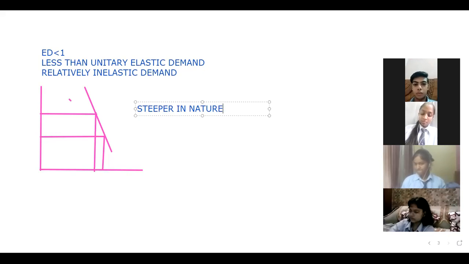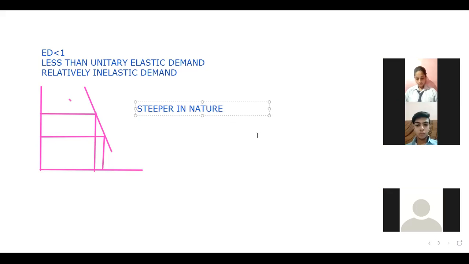This is of course a steeper curve. ये steeper in nature है, right? ध्यान रखना आपने इसका. This curve is steeper in nature. All right, clear to everyone? Is there any doubt or is it clear to everyone? Please let me know. I hope you people are making in your notebook side by side.